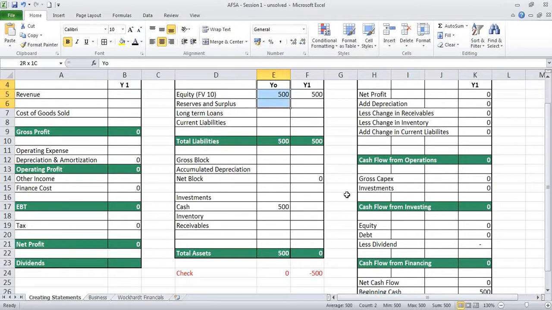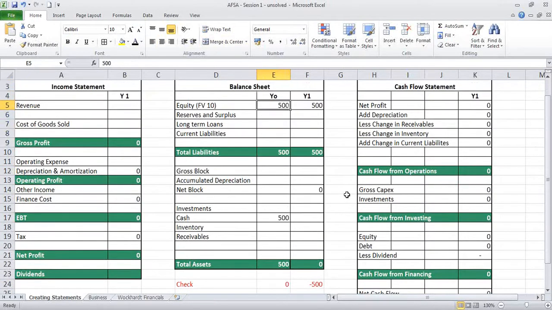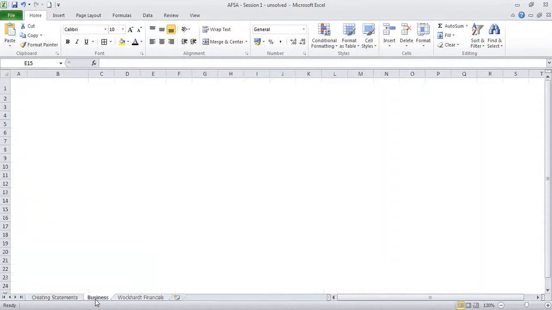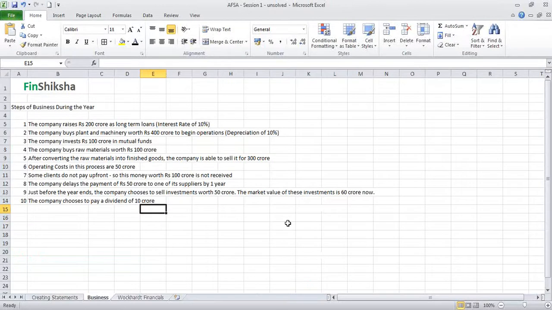At this point of time, what we are saying is that the company has started its business. Year 0 is what we have. They raised equity of $500 million, or 500 crore rupees, and they have cash in their bank account of 500 crore rupees. Now they are doing some business. Each business step is mentioned on the other sheet called business. So there's another worksheet within this Excel file which is called business, and each step says that.